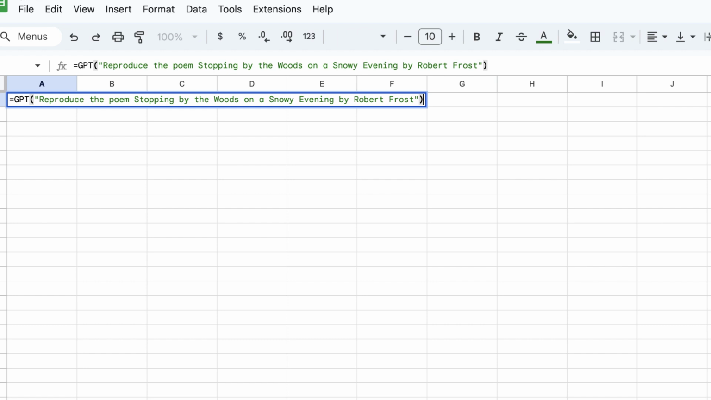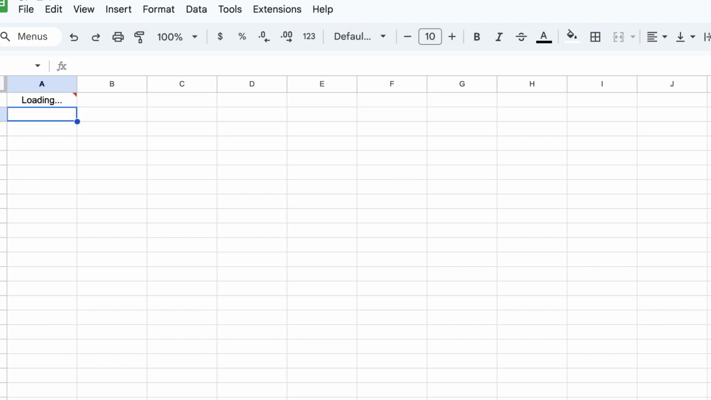So my first idea might be just to write a basic GPT formula, $GPT, reproduce the poem Stopping by the Woods on a Snowy Evening by Robert Frost, and I'll press enter. And the response is, sorry, I can't do that. Would you like a summary instead?